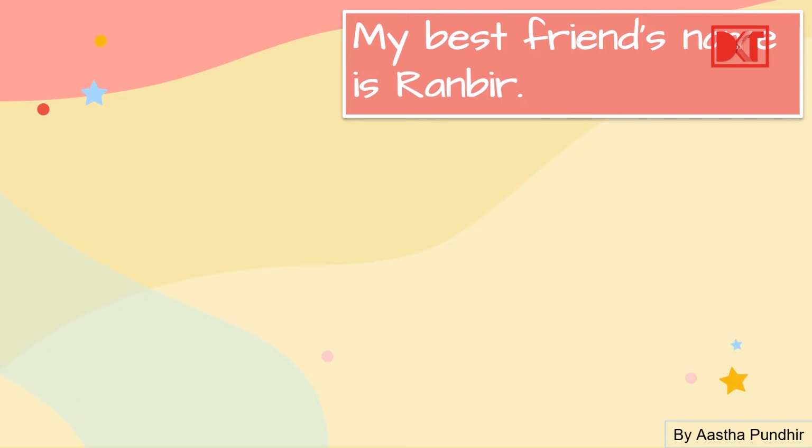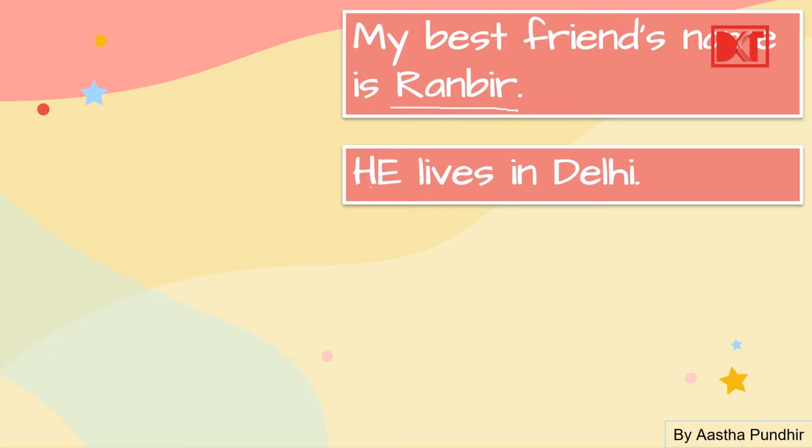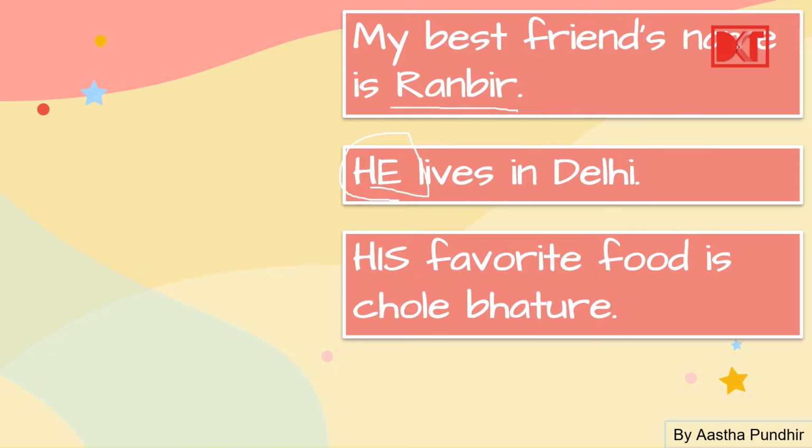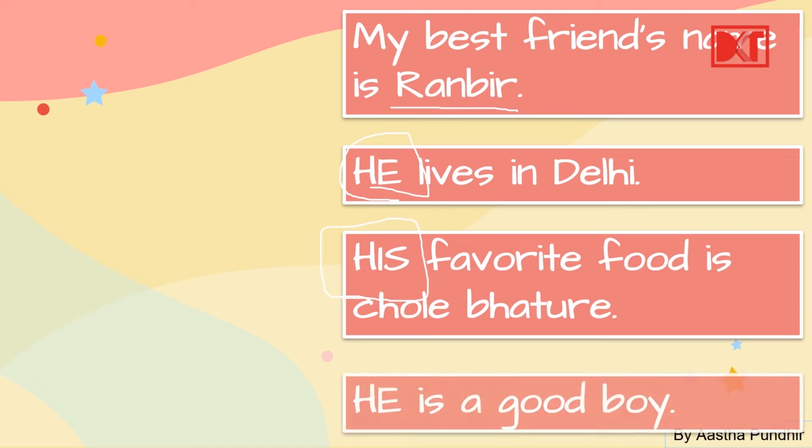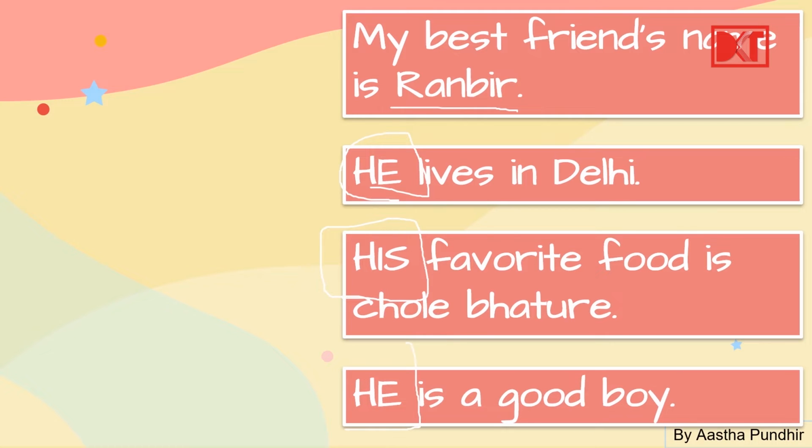Now the previous example, it can be written as, my best friend's name is Ranbir. He lives in Delhi. His favorite food is chole bhature. He is a good boy. Now you see, what we have done here is, in the previous slide we were repeating the word Ranbir. My best friend's name is Ranbir. Ranbir lives in Delhi. Ranbir's favorite food is chole bhature. Ranbir is a good boy.